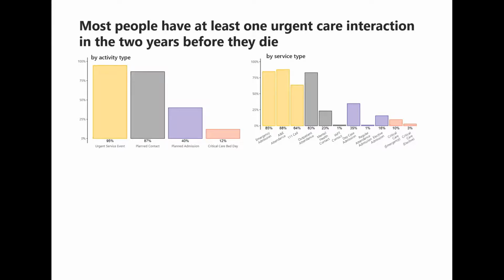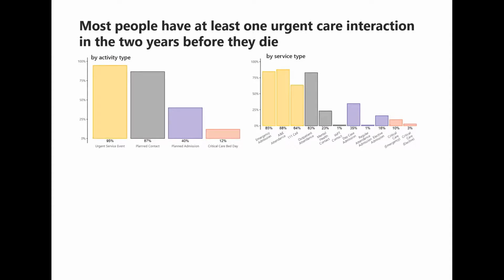Within planned admissions, it's mainly a mix of day case and electives, with nearly twice as many people accessing day cases than electives. For critical care, we split this into critical care that's the result of an emergency stay or critical care that's the result of an elective stay. So we can see that when people in the decedent population are accessing critical care, it's more often the result